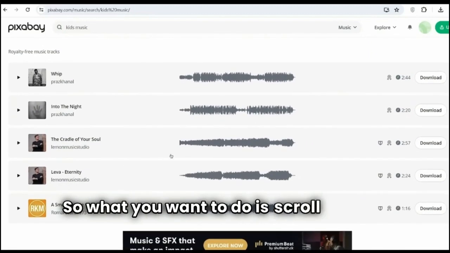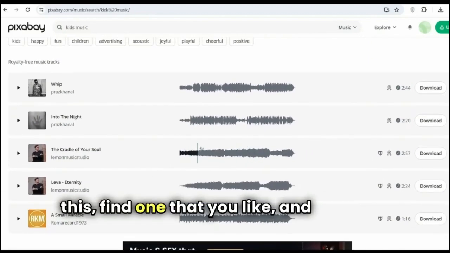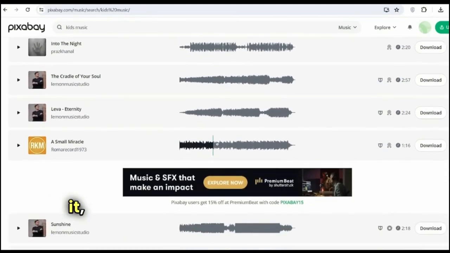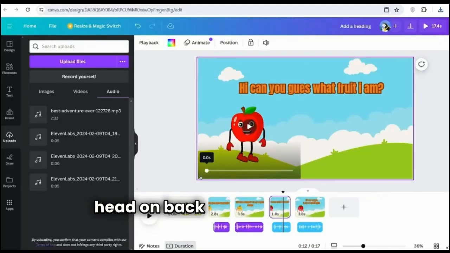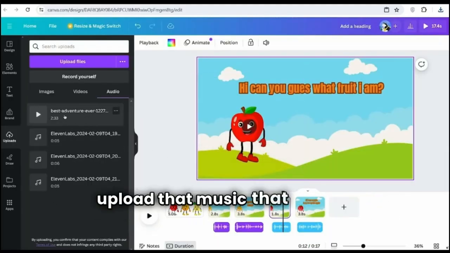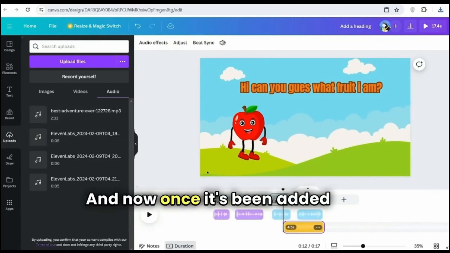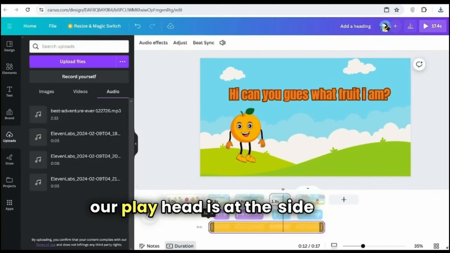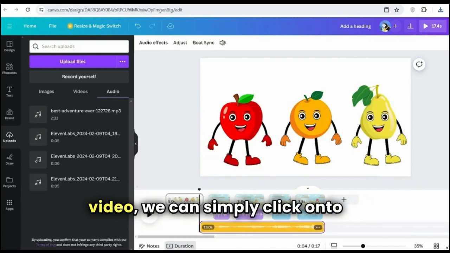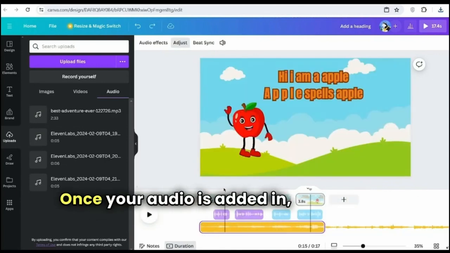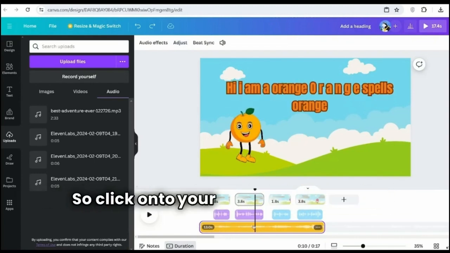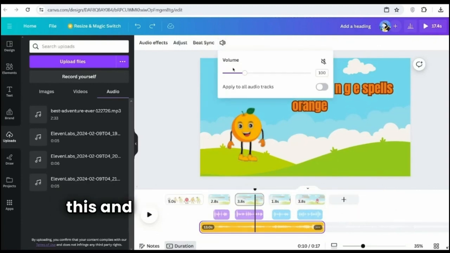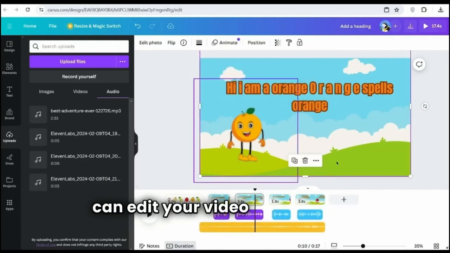So what you want to do is scroll through this, find one that you like. And once you find one that you like, in order to download it, all you need to do is click Download. Once you've done that, you're going to head back over to Canva and upload that music that you just downloaded. And now once it's been added in and our playhead is at the start of our video, we can simply click onto it. Once your audio is added in, you need to adjust the volume because you don't want it to be too loud. So click onto your audio, and then you click this, and then you adjust the volume of it.